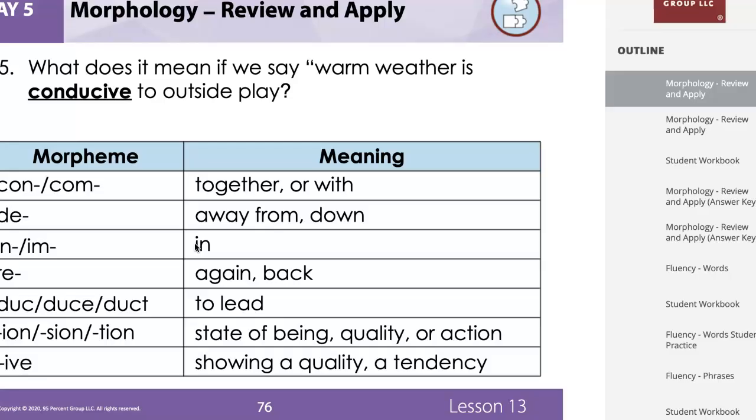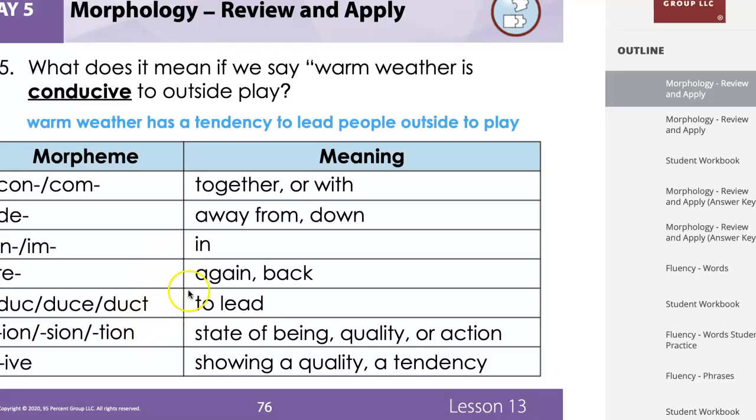So if warm weather is conducive to play outside, that means that warm weather has a tendency to lead people outside to play. All right, because remember, con is together or with, deuce, to lead, and iv, showing a quality or a tendency. So we can see that warm weather has a tendency to lead people outside to play.